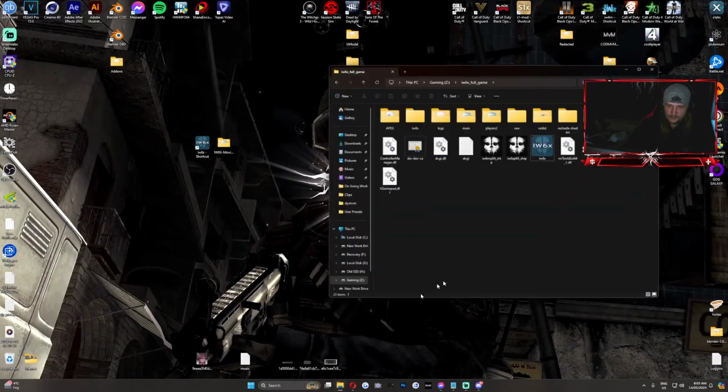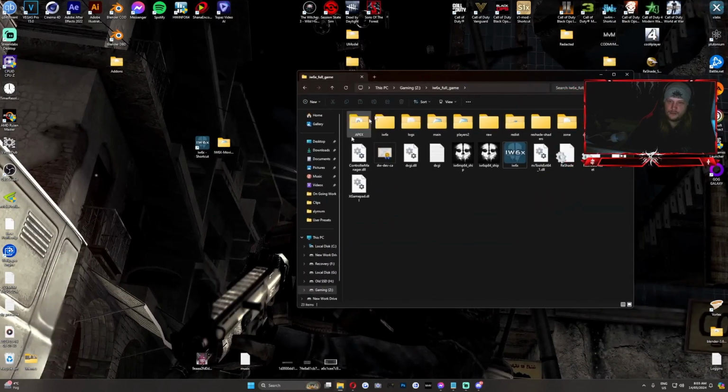So if we go to where we have installed our Ghosts, which will be here, and it'll pop out like this, you'll drag this little guy into here. And he'll just be here, and then you can open it with this, and you can play single player, multiplayer, and you can even play Extraction, which is quite nostalgic for me.